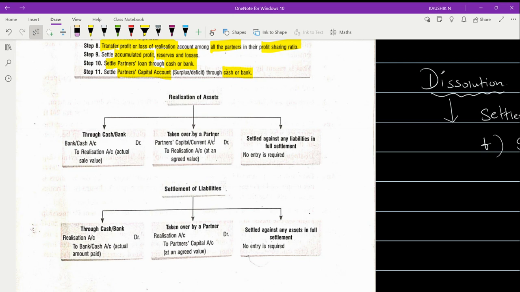And here the realization of assets and settlement of liability is also being given to you in a mind map. So realization of asset through cash means the entry will be as bank account or cash account debited to realization account. If it is taken over by a partner, then the partner's capital account is debited to realization account. And suppose if it is settled against any liabilities in a full settlement, then there won't be any entry. This is one thing you have to understand. Okay, so realization of an asset. If an asset is being taken over, settled against any liabilities in full settlement, then no entry is required.